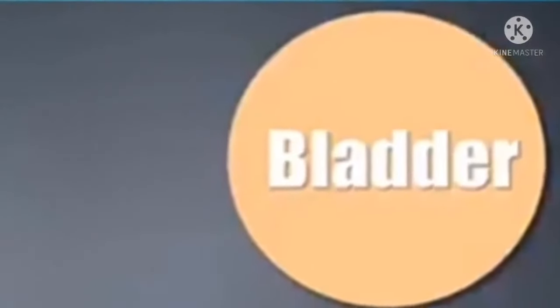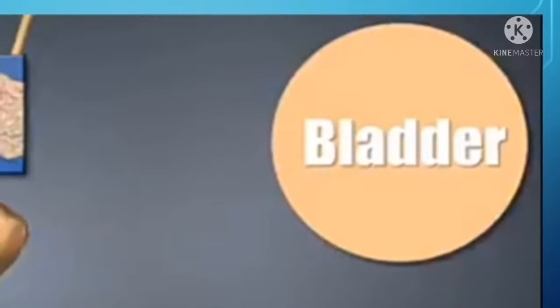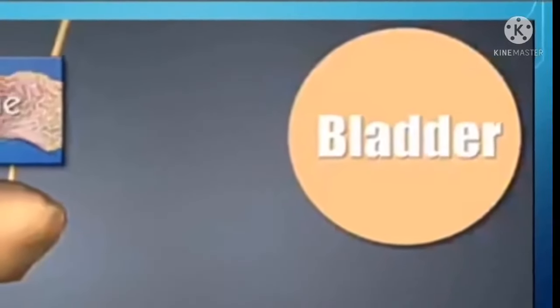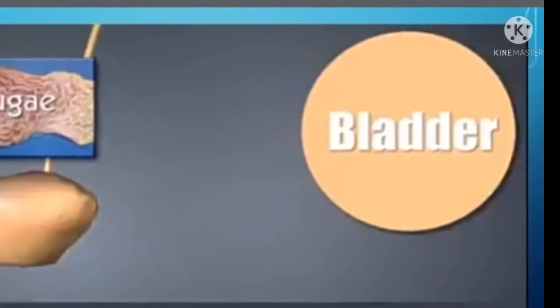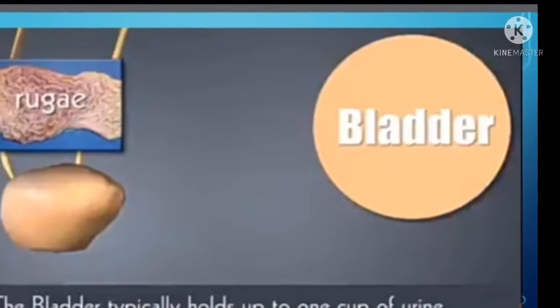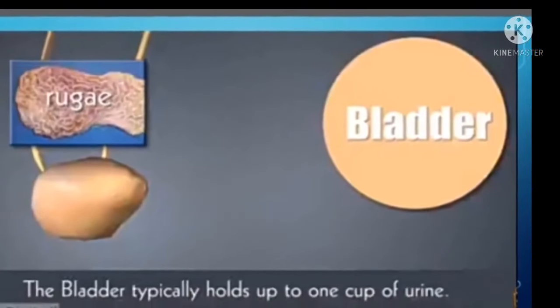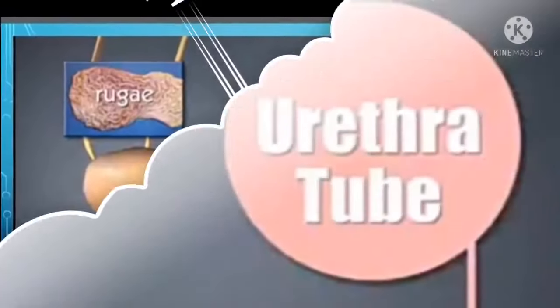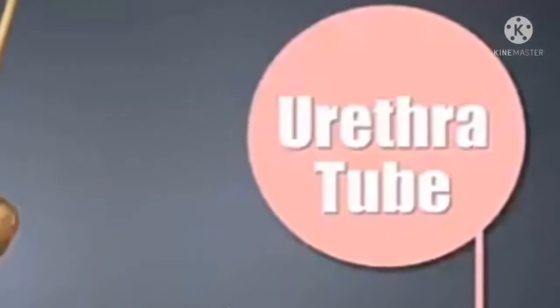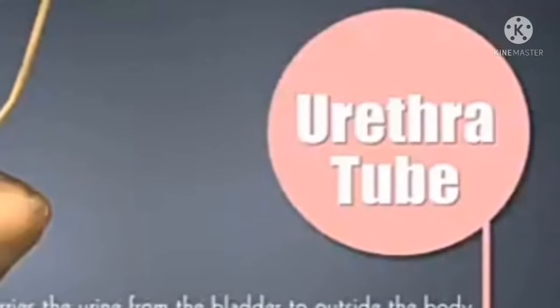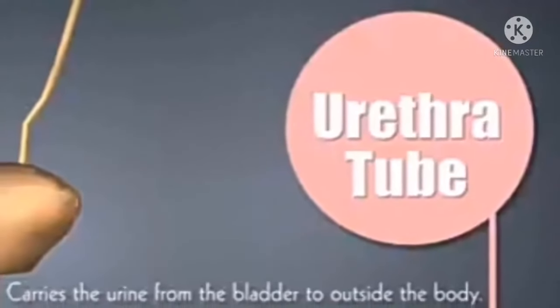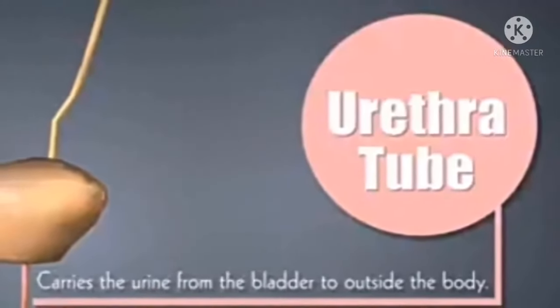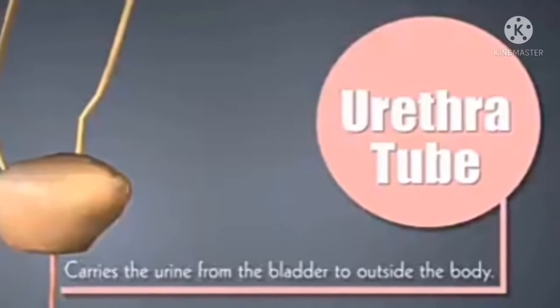The next excretory part is the bladder. It is a pear-shaped and distensible sac-like structure. It stores urine brought by two ureters. The storage capacity of the urinary bladder is 300 to 800 ml. The last excretory part is the urethra. It is a tube that takes urine from the urinary bladder to outside.